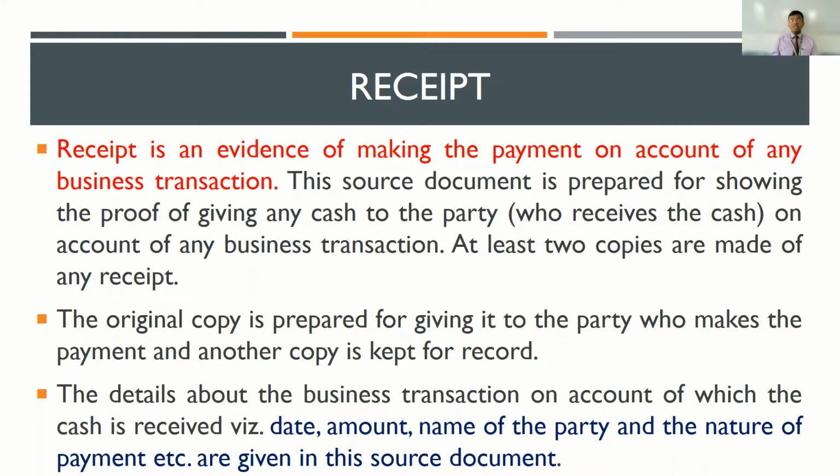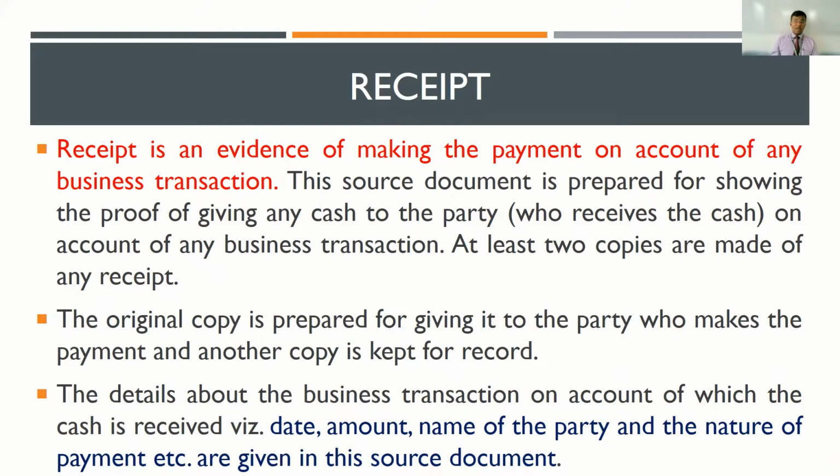Now, very much similar to the concept of bills, in the case of receipts as well, multiple copies would be prepared. The original copy would be issued to the person who is carrying out the transaction. So for example, you're making the payment, you're giving the money, the company will issue the original receipt to you. The company will retain the duplicate copies. Again, the duplicate copies will be passed on to the accountant. So the accountant will be passing the transactions based on the duplicate copies which have been received.